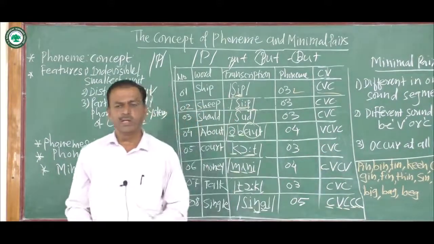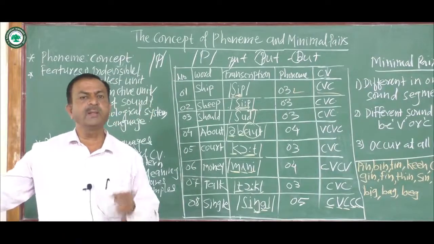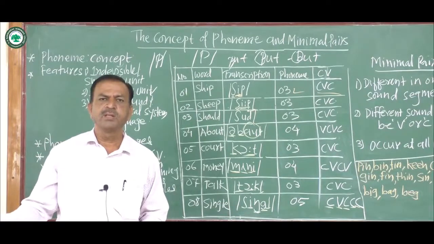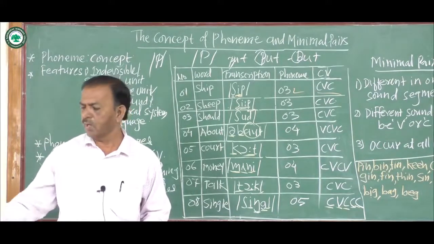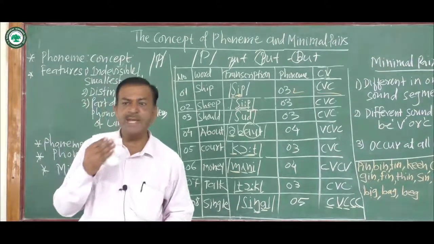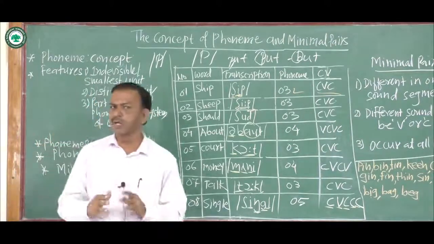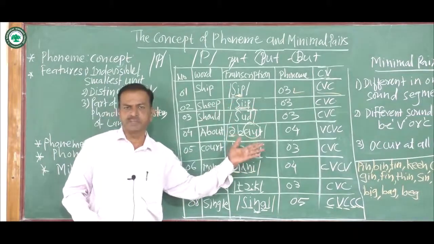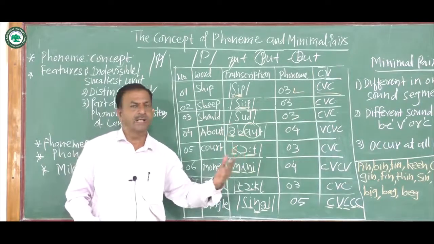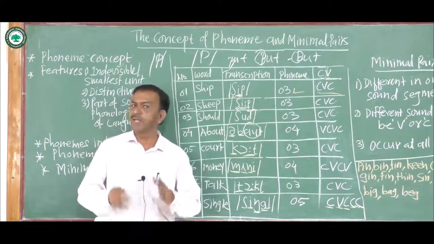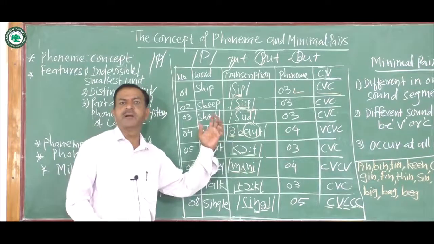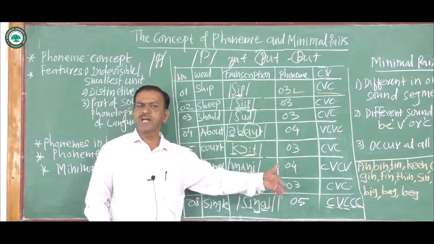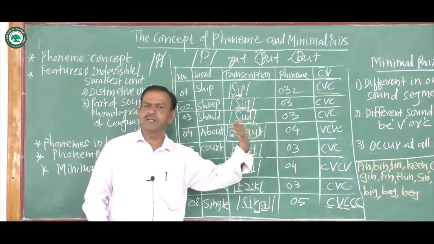Okay, so in this way you will have to practice at home. Take a dictionary, the Advanced Learner's Dictionary, which we usually call ALD, or the Oxford Dictionary, and practice with it. If you practice, naturally your pronunciation will improve, you will identify what a phoneme is, and you can easily identify how many phonemes there are and what the CV pattern is.